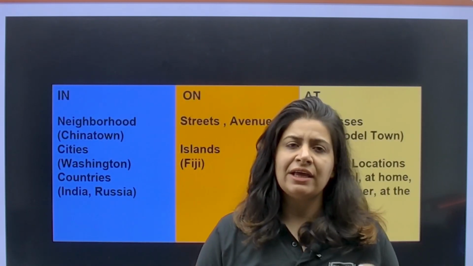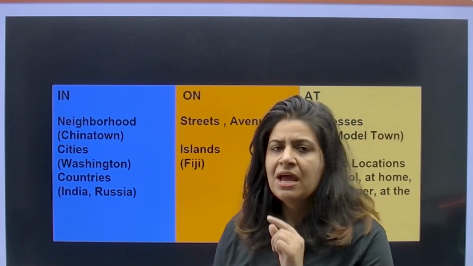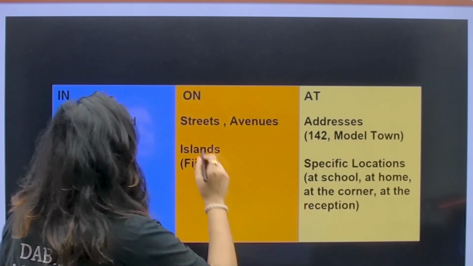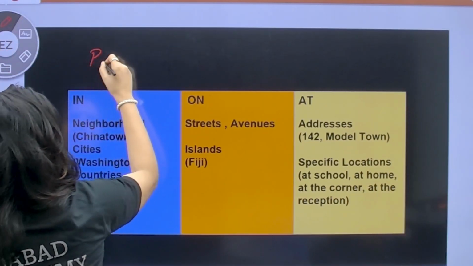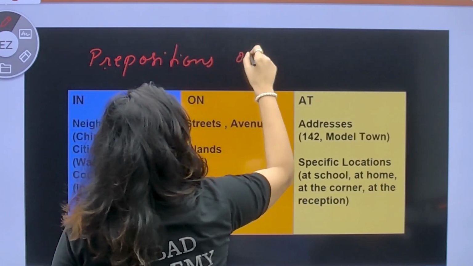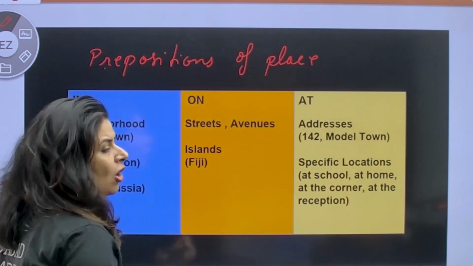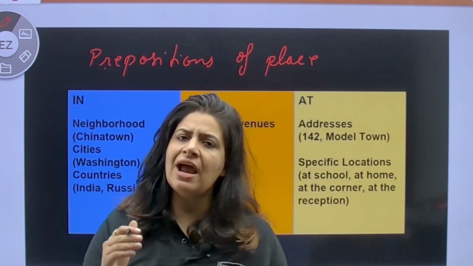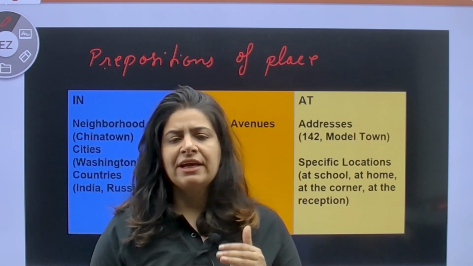So this we have already covered in our first part of prepositions. Now we are doing in, on and at again, but here we are doing in, on and at as a preposition of place. Let's understand how to use in, on and at as a preposition of place. So this is your preposition of place. When we refer to preposition of place, for all your countries, states, cities and locality, what do we use? We always use in, because in is used for general.